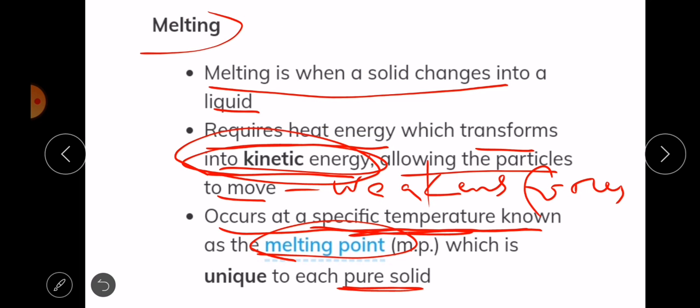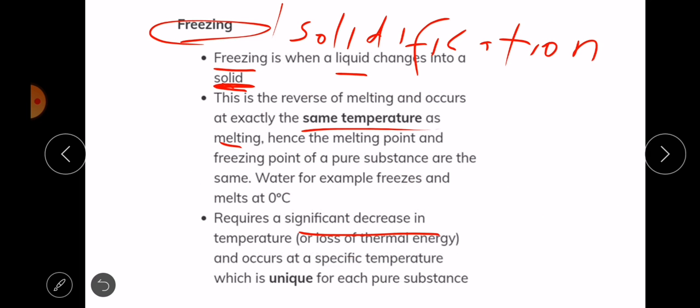So you remember we said melting requires an increase in temperature or heat. And here, this one requires a decrease in temperature. And it occurs at a specific temperature. So what happens during freezing is that the decrease in the temperature makes the particles lose their kinetic energy.